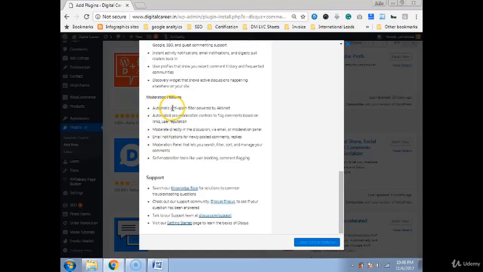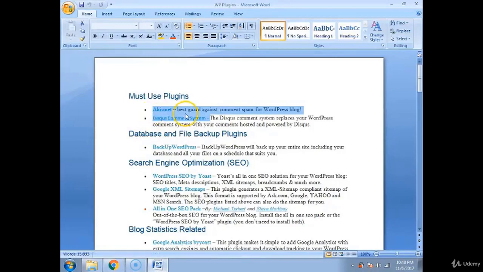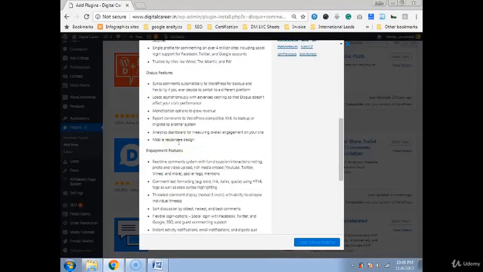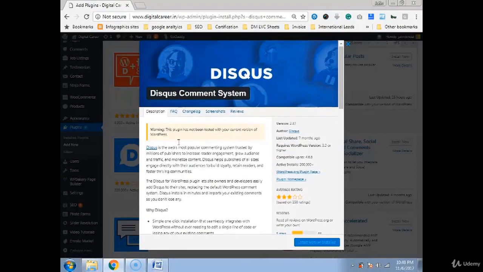Look at this, automatic anti-spam filter powered by Akismet. So we need not install Akismet. This plugin already has Akismet powered in, so we do not require two plugins. One plugin can work for the functionality of it.